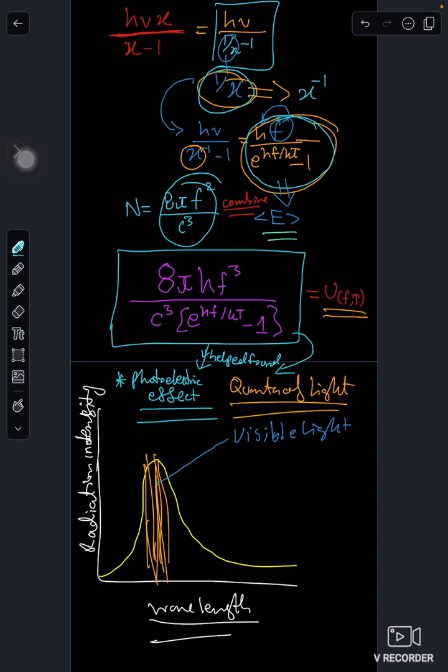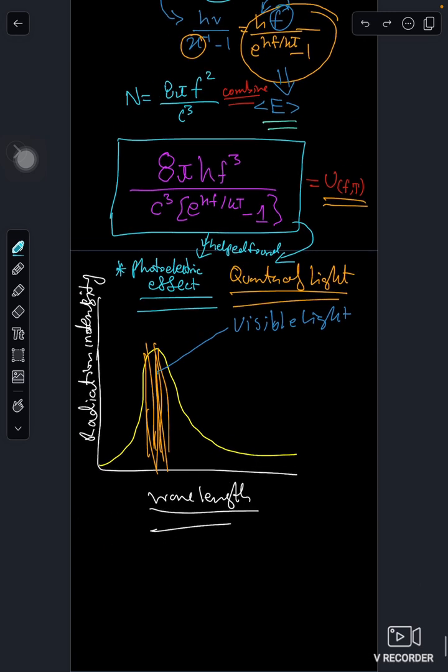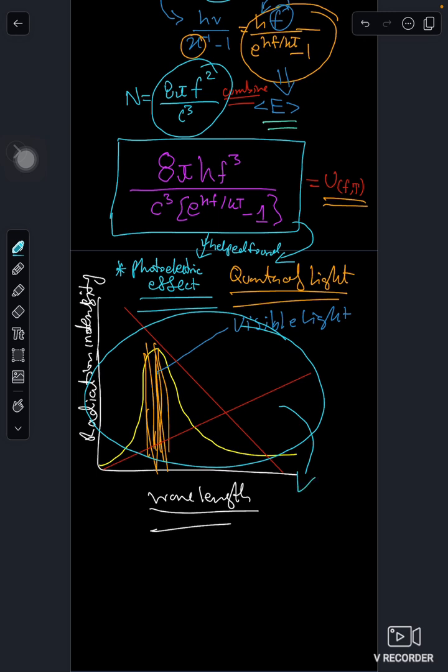This and this equation. What do I get? If I write these two equations, this is how the lines are, like this and like this, something like that. I'm not sure.